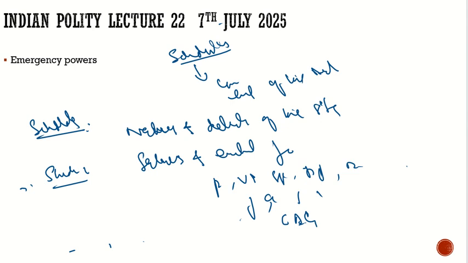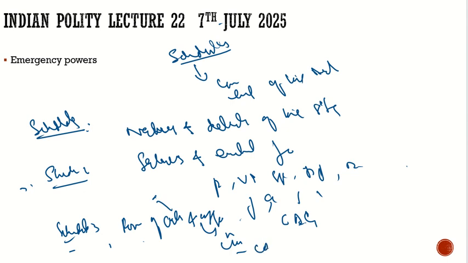Schedule 3. What does schedule 3 talk about? It talks about the forms of oath and affirmation. Oath is for the believer, affirmation is for the non-believer, which we had already discussed. For example, for the ministers, the CAG, and the judges, the oath and affirmation would be under schedule 3.